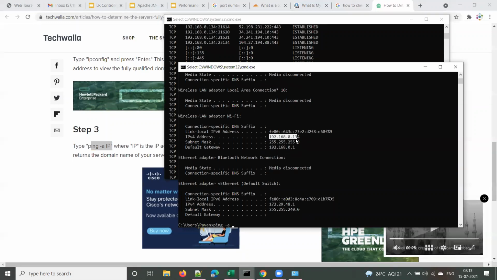And one more thing: I want to copy this IP address. You select that IP address and click enter. That's it. It will copy that to the clipboard, and you click here. You do a click here, and it will be pasted, right?